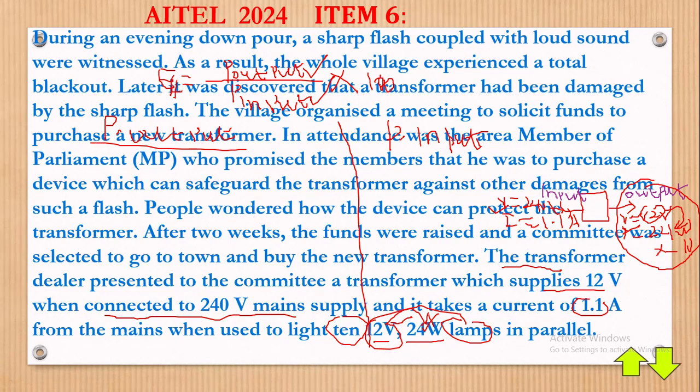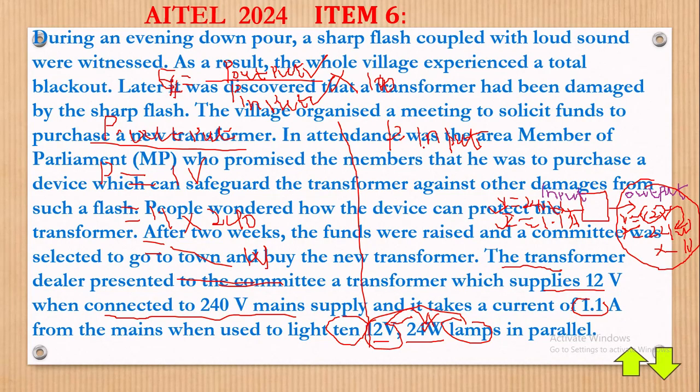But we have the PD, which is 240, and we have the current, which is 1.1. But you all know that from the formula, power is equal to IV. You really see that? Power is equal to 1.1 times 240. That will give us the answer in watts. Shall we be getting that?